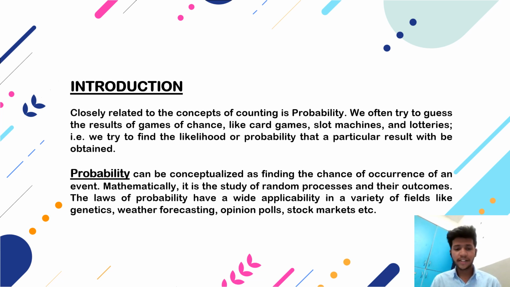Introduction. Closely related to the concept of counting is probability. We often try to guess the results of games of chance like card games, slot machines, and lotteries. That is, we try to find the likelihood or probability that a particular result will be obtained. Probability can be conceptualized as finding the chance of occurrence of an event. Mathematically, it is the study of random processes and their outcomes. The laws of probability have wide applicability in a variety of fields like genetics, weather forecasting, opinion polls, stock market, etc.